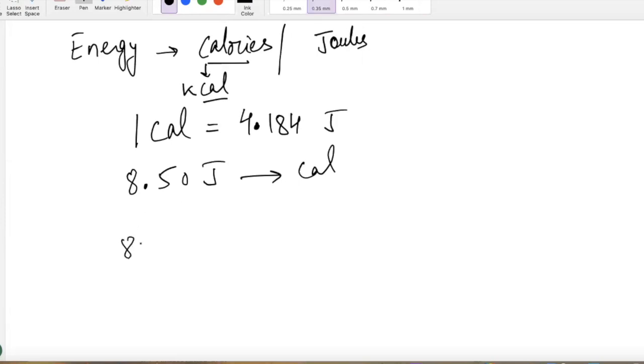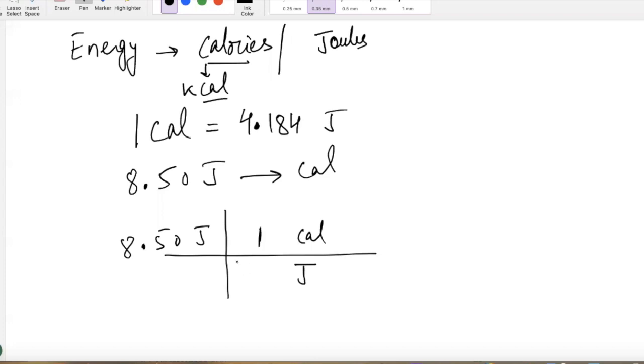Start with whatever is given to us, so 8.50 joules. And remember this conversion thing, guys? Tell me where should I put what? Joules on the bottom. And what should I put here on the top? Calories. Now, can you tell me the conversion factor for calories to joules? What number should I put in front of calories? 1. And joules get what number? 4.184.